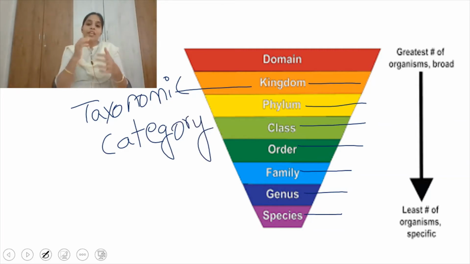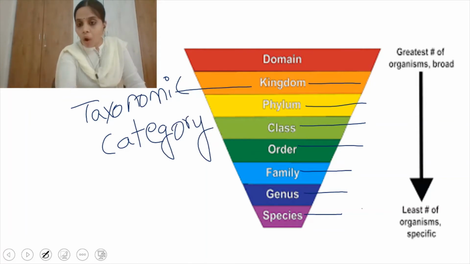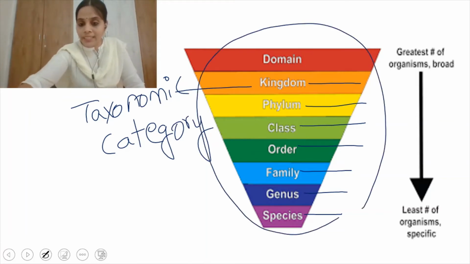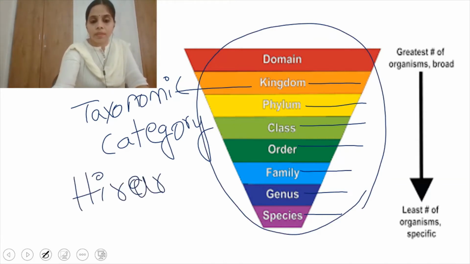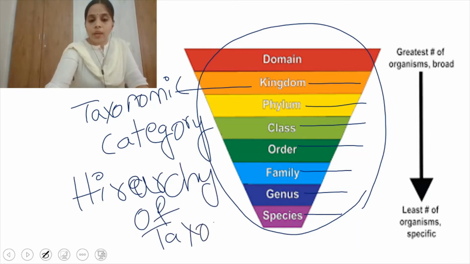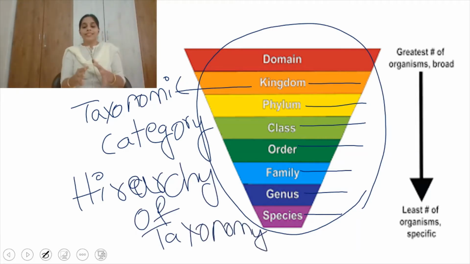Every rank we call a taxonomic category, and all together we consider it the hierarchy of taxonomy. So let's discuss each category in this lesson.